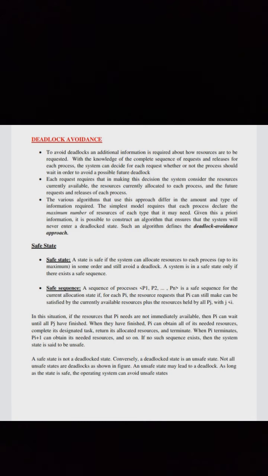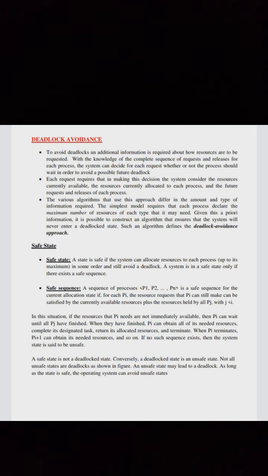The various algorithms that use this approach differ in the amount and type of information required. The simplest model requires that each process declare the maximum number of resources of each type that it may need. Given this a priori information, it is possible to construct an algorithm that ensures that the system will never enter a deadlocked state. Such an algorithm defines the deadlock avoidance approach.